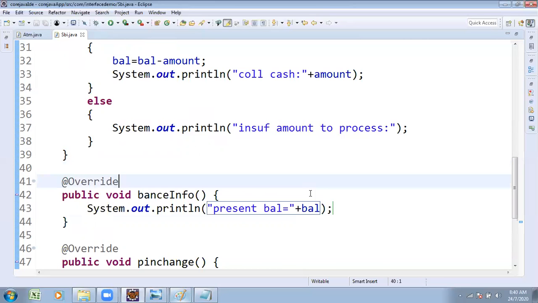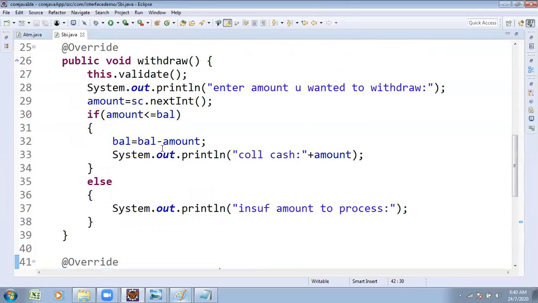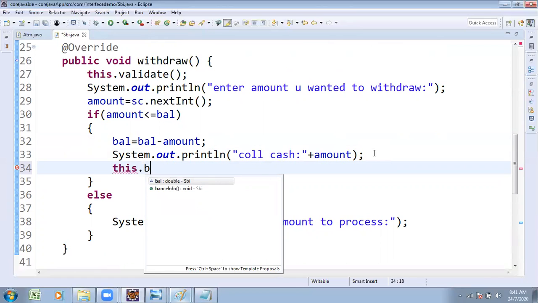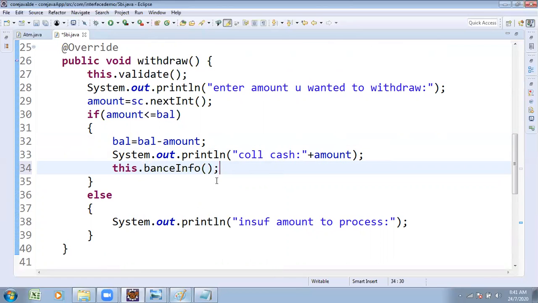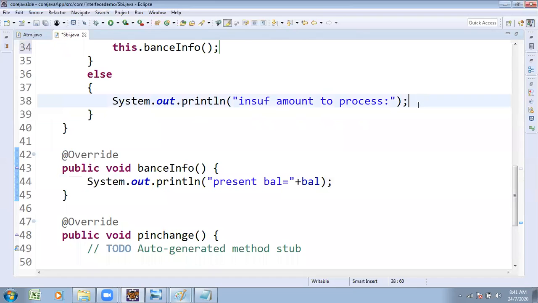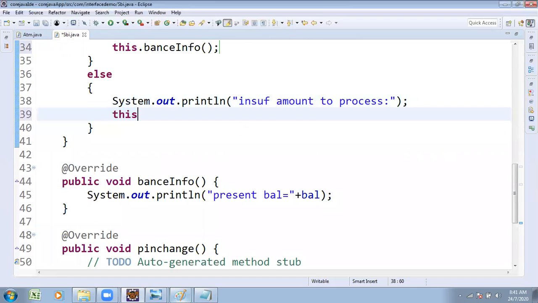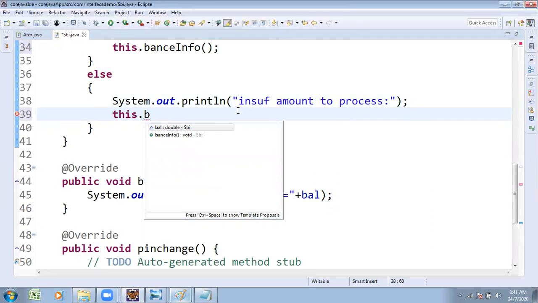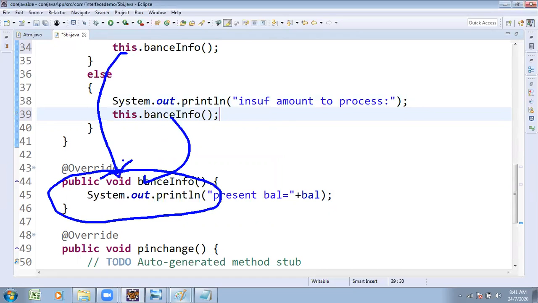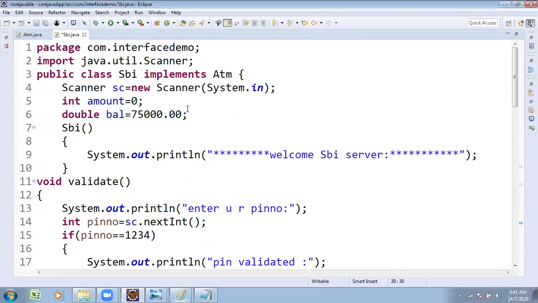So what do you have to do? The balance info method shows the present balance. After doing the transaction, it is expected to show the balance, so you call this method. Observe, balance info method: written once, called once, and here also for insufficient balance, we expect to show the balance. We write the method logic only once and reuse it multiple times. Based on my requirements, we can call the method any number of times.